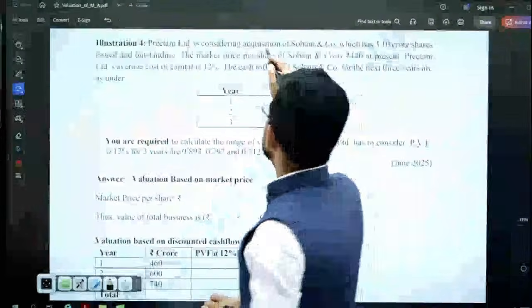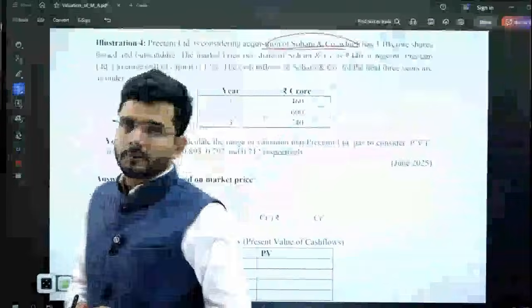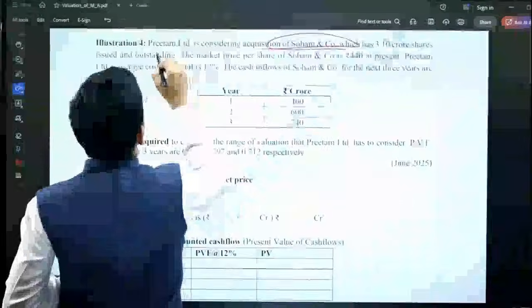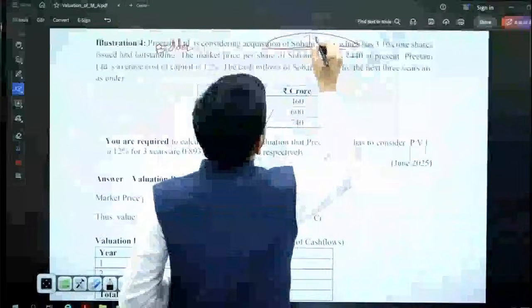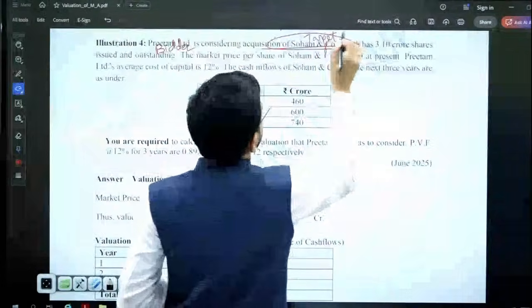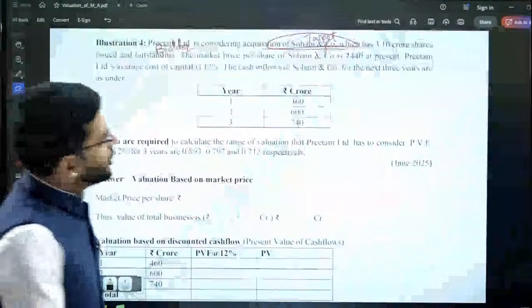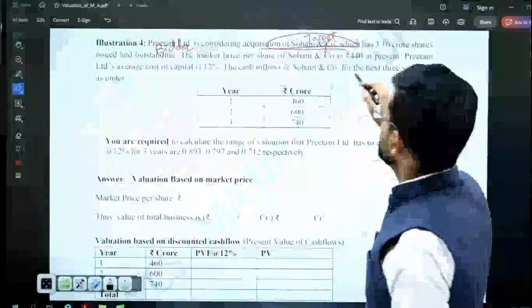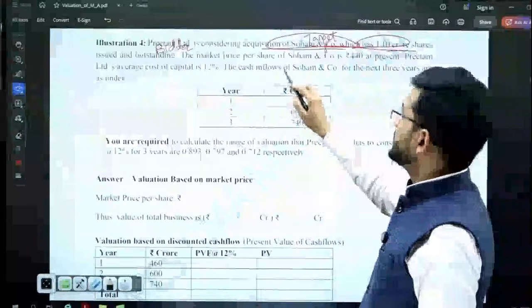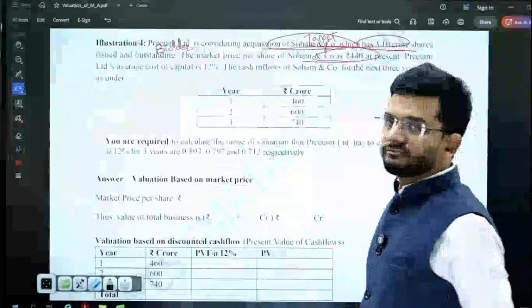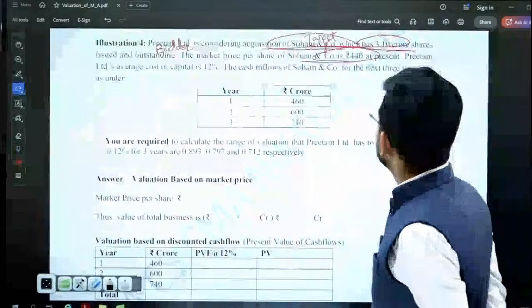Pritham Limited is considering acquisition of Soham Limited. So Pritham Limited is the bidder company and Soham is the target company, which has 3.1 crore shares issued. The market price per share of Soham is 440.